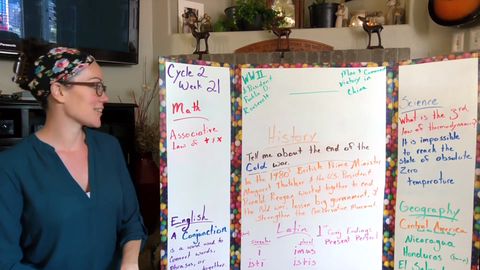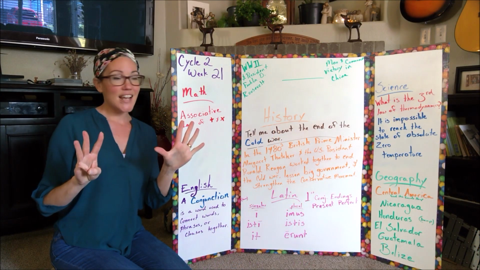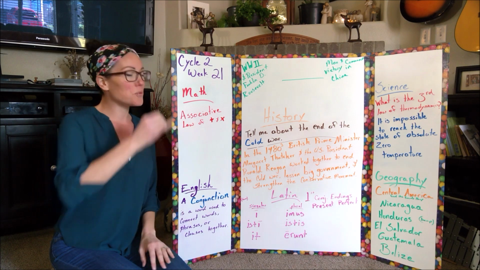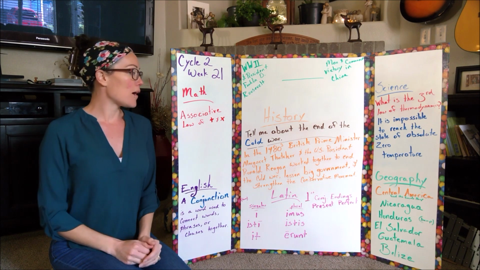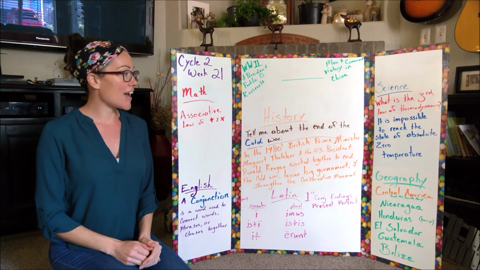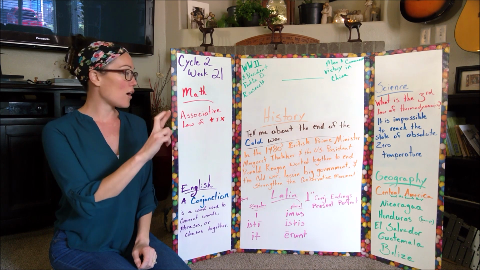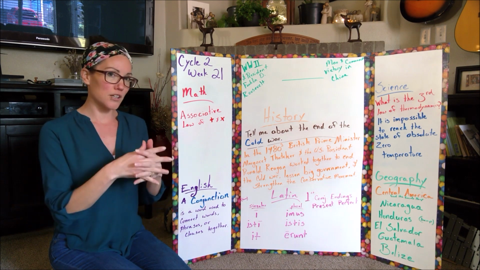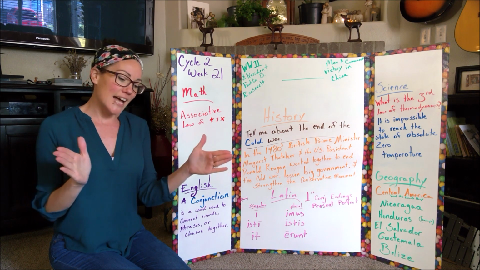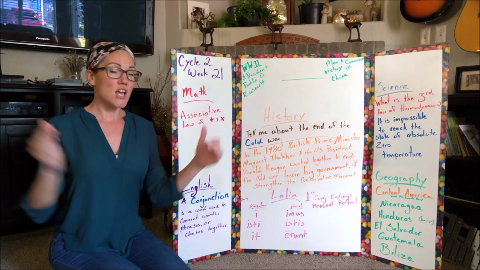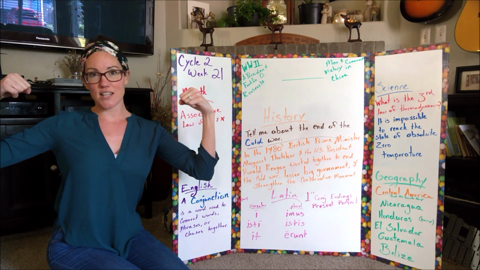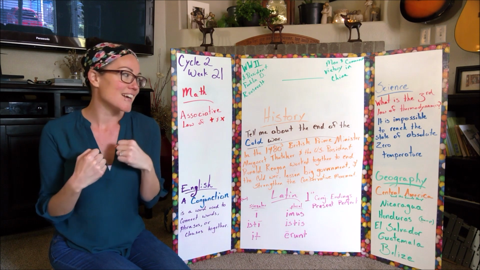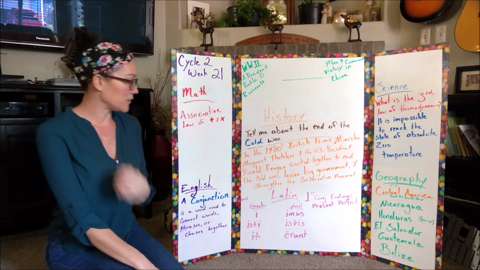So tell me about the end of the Cold War. In the 1980s, British Prime Minister Margaret Thatcher and the U.S. President Ronald Reagan worked together to end the Cold War, lessen big government, strengthen the conservative movement. All right, and that's history.